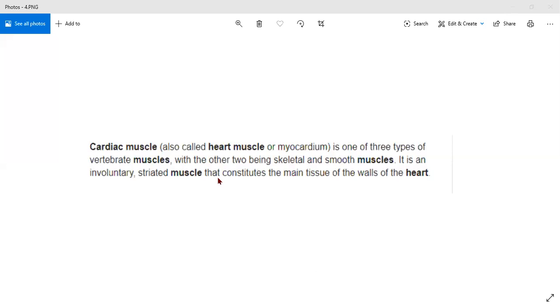Now another participant, please say the definition. Ma'am, cardiac muscle is also called heart muscle or myocardium. It is an involuntary striated muscle, and it constitutes the main tissue of the walls of the heart. Yes, main tissues, very good. Thank you. Yes, do you want to say something? Ma'am, this is one of the three types of vertebrate muscles.